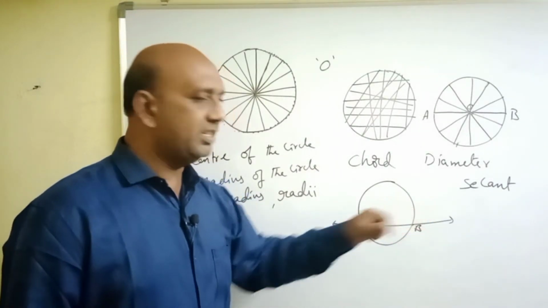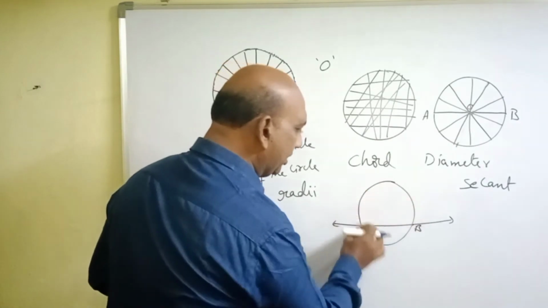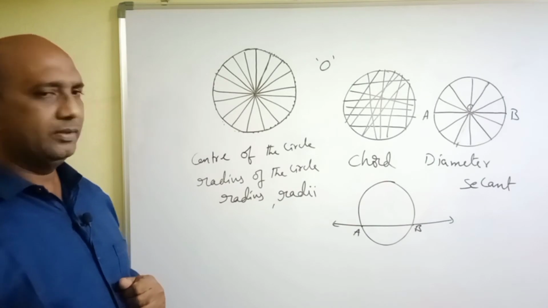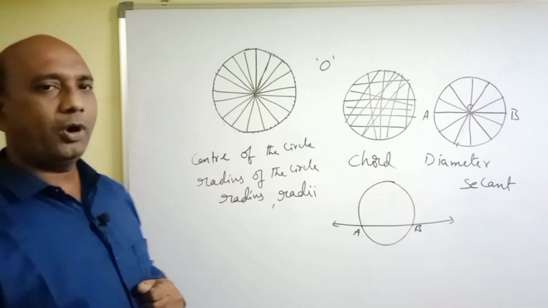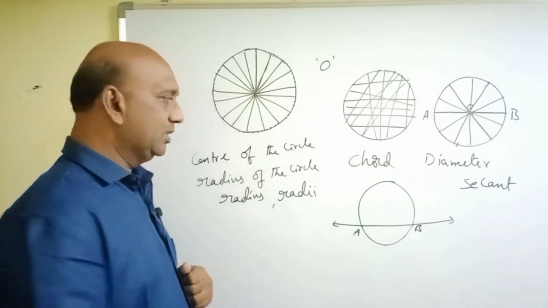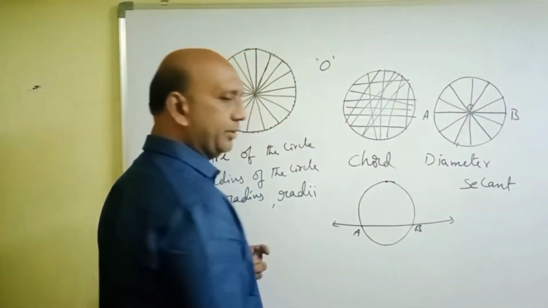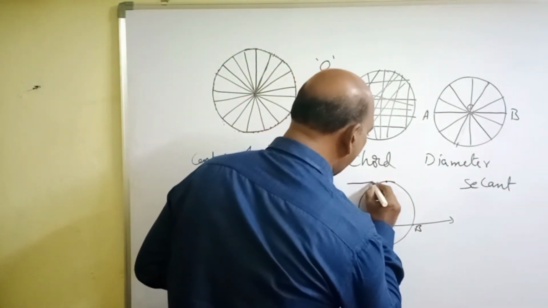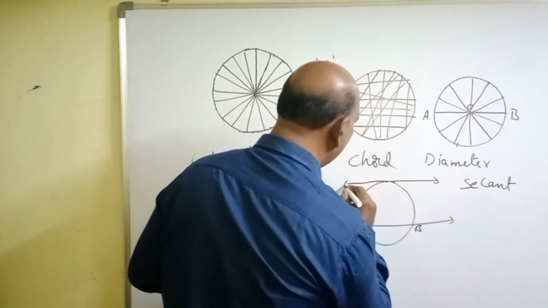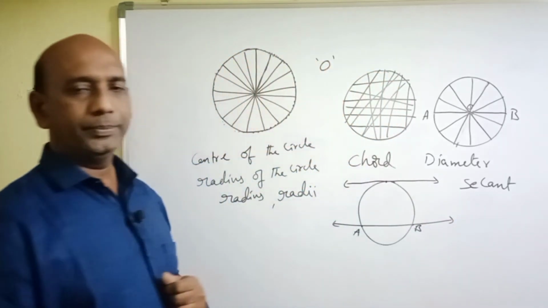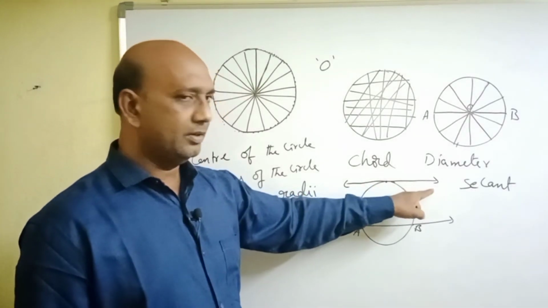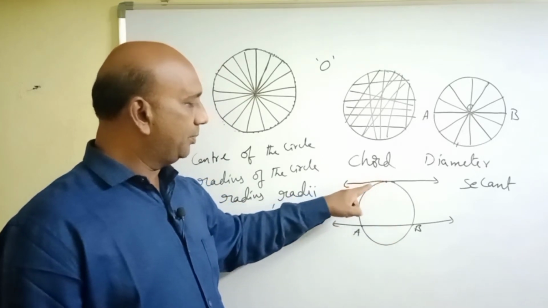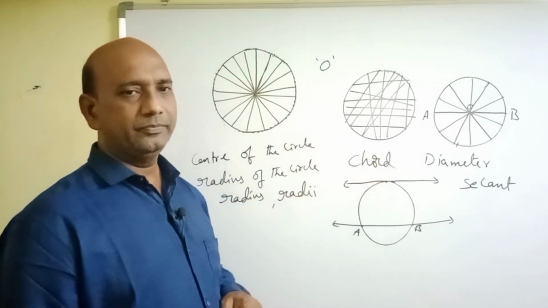So, this is a secant. This is the line that passes through the 2 points on the circle. If we draw any line which passes through any one point of the circle, suppose, let us take this point, I will draw a line that passes through only one point on the circle. This is also a line. This is the line passing through 2 points on the circle. This is the line that passes through only one point on the circle.